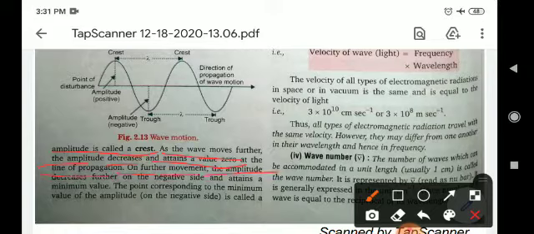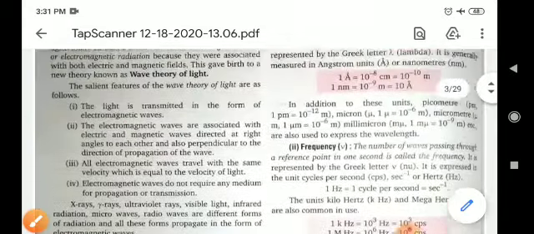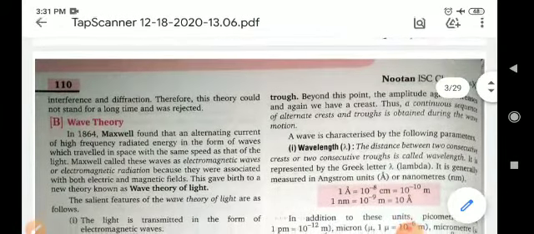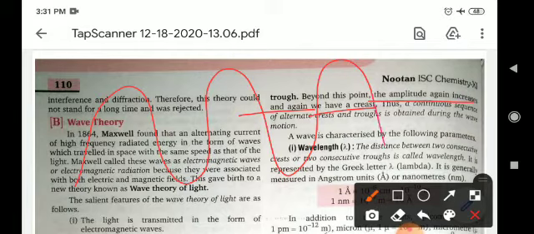On further movement, the amplitude decreases further on the negative side and attains a minimum value. This point of minimum value is known as the trough. Beyond this point the amplitude again increases and again we have a crest. So the wave moves in this manner: crest, trough, crest, trough.